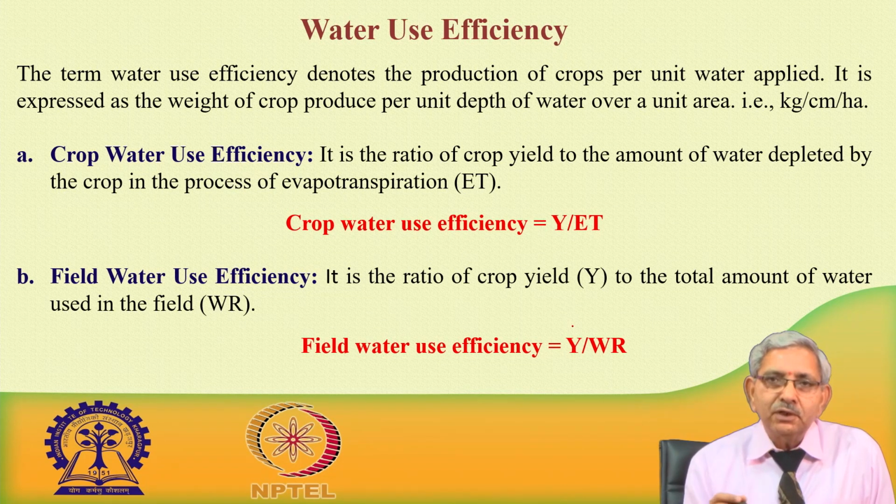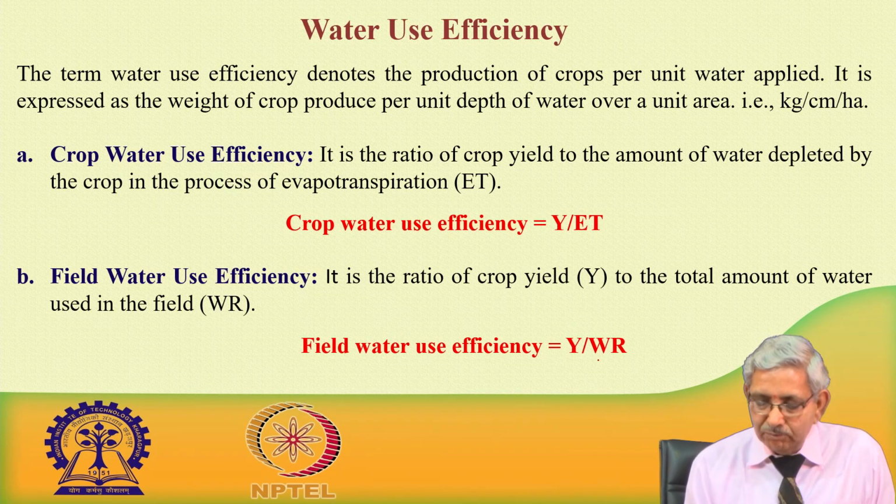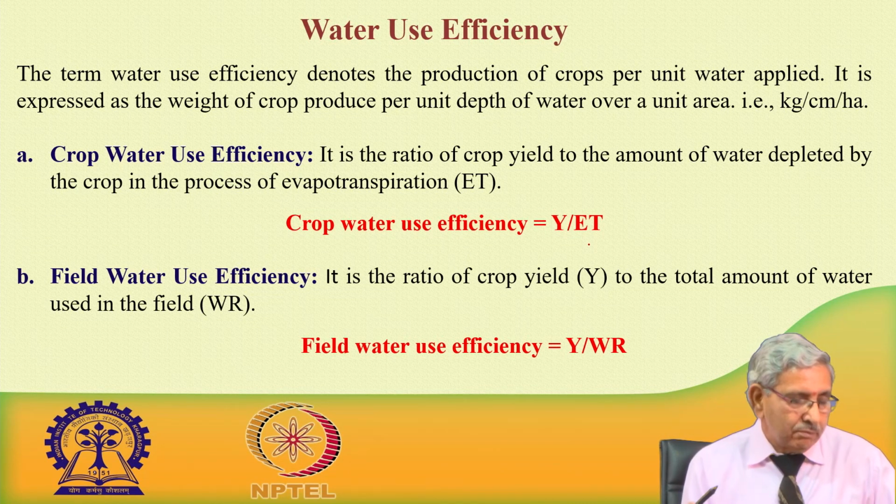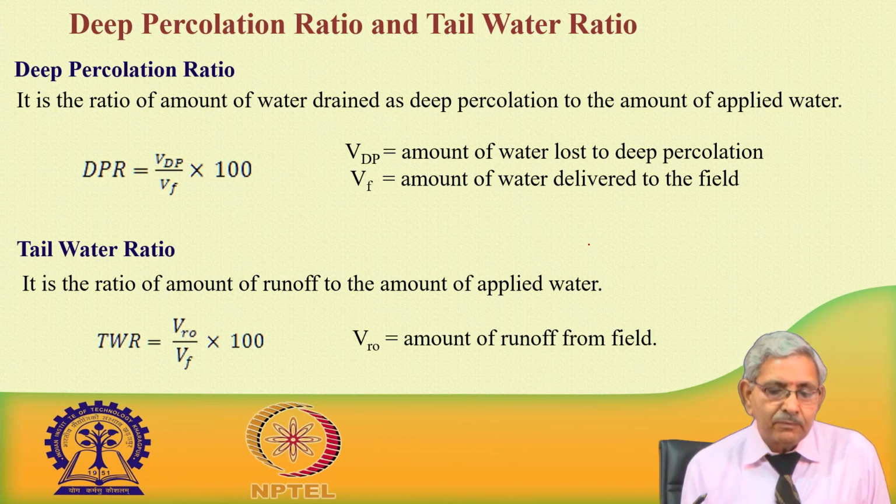All the components associated with the value of WR are more than evapotranspiration, and that is useful information: how much total water has been applied, and how much it has contributed to the yield. So, that is field water use efficiency.